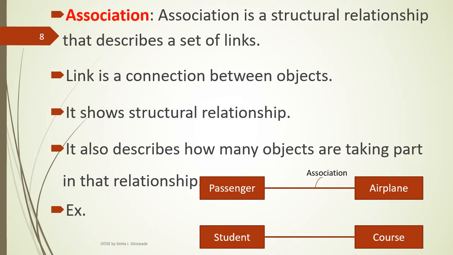So there is an association between student and course. This association or link between these two components is shown by a line. There is a link between these two objects, student and course. So association shows a connection between a set of objects.